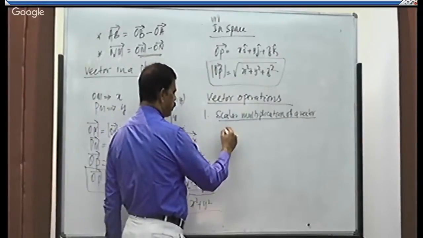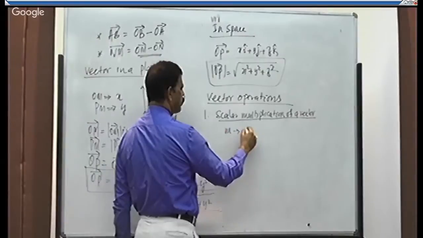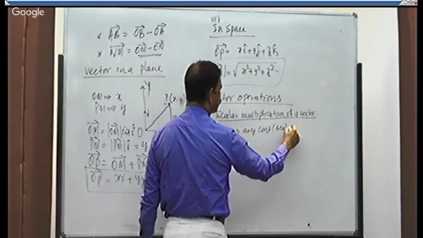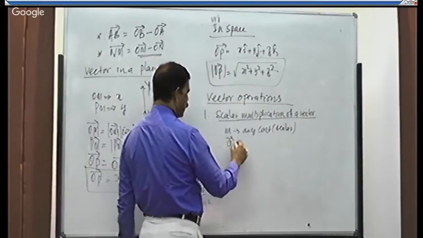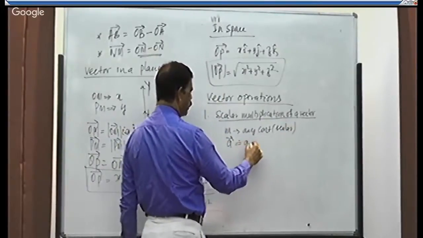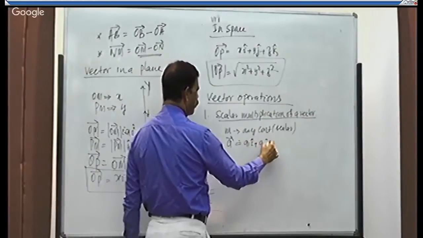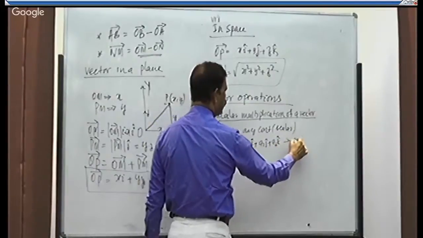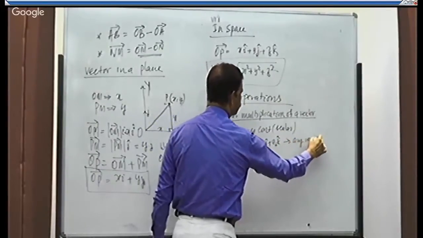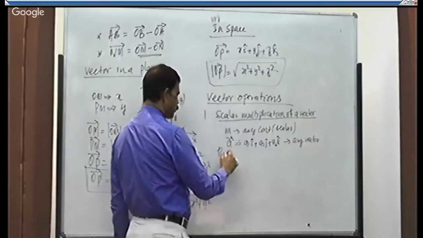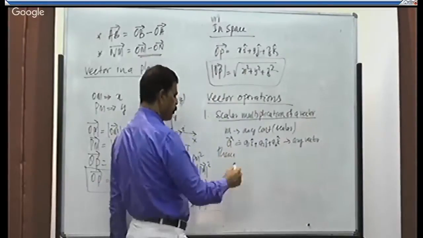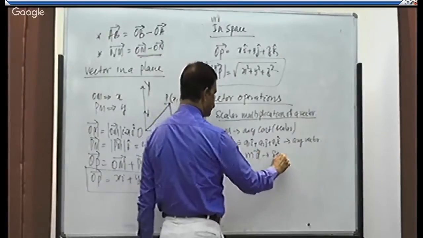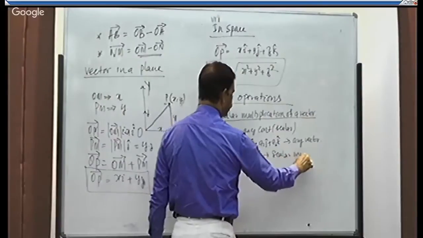Some number, let us take m, is any constant. That is a scalar. A is equal to a1i plus a2j plus a3k, any vector. Then scalar multiplication means m into a.